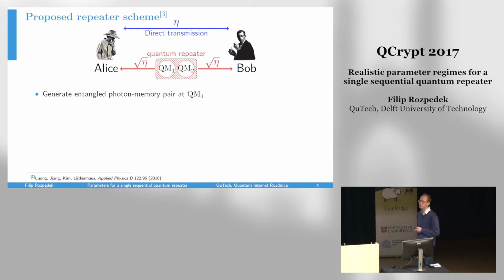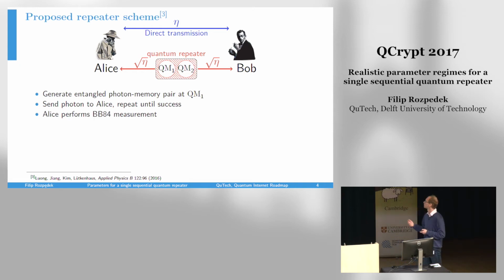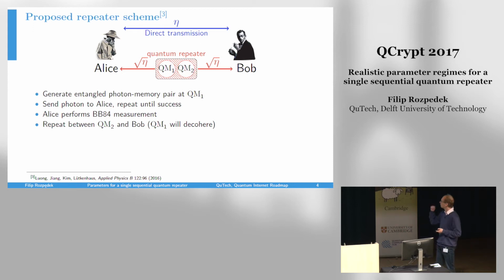In this protocol, firstly, the quantum repeater generates entanglement between quantum memory one and the photon. The photon gets sent to Alice, and then Alice informs the repeater whether she successfully received this photon or not. This gets repeated until success, in which case Alice performs a BB84 measurement on the photon. Then the same is attempted on Bob's side, but while the photons are being sent to Bob, the state stored in quantum memory one will inevitably decohere.